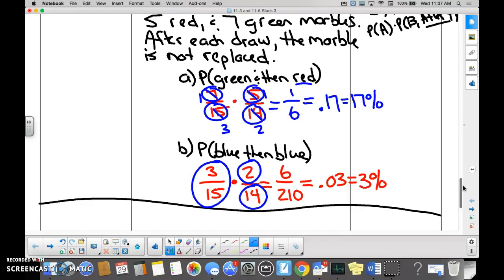So you just have to answer the question: what is the probability of each of these? Be careful in answering your questions. Slow down, use your formulas, talk your way through it. Questions before I stop the video?